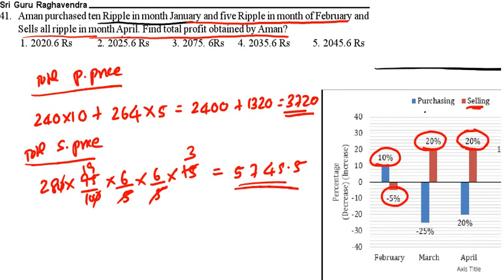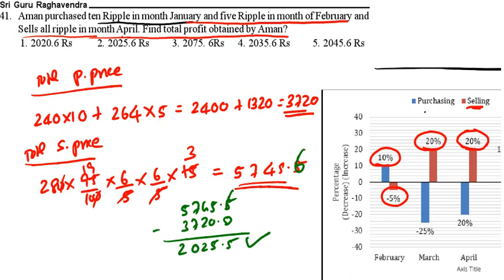So 5745.5 is our selling price, 3720 is the cost price. What is the difference? 5745.5 minus 3720, so we are going to get 2025.6. 2025.6 is the correct answer. Option 2 is the correct one.